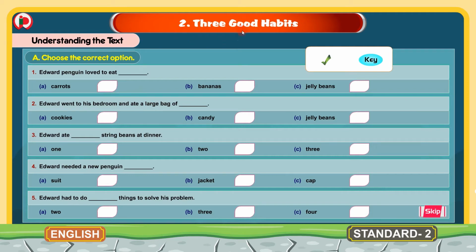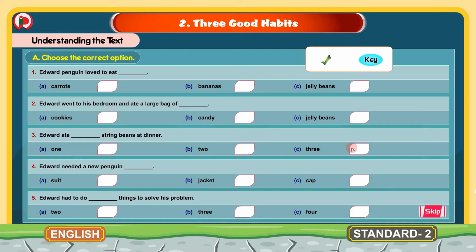2. 3 good habits. Children, this is the lesson in the coursebook, and now we will do the workbook part for this lesson. The first section here is understanding the text. A. Choose the correct option. Here we have 5 sentences which are incomplete, and we have to choose the correct word for these blanks from the given 3 options. And we have to put this tick mark for the correct option word in the boxes